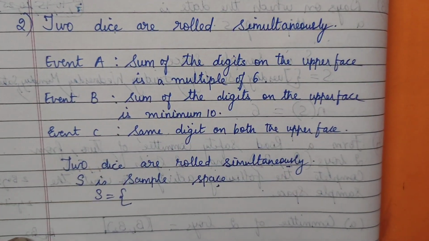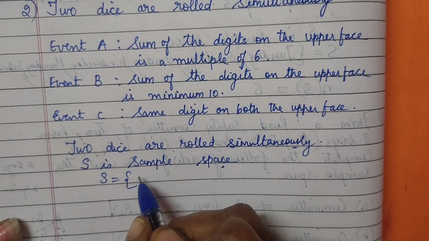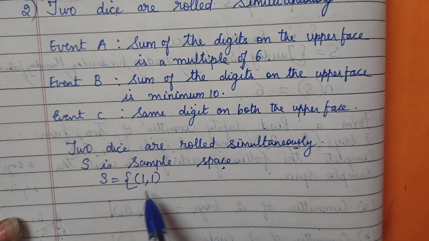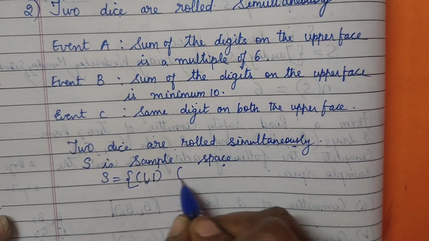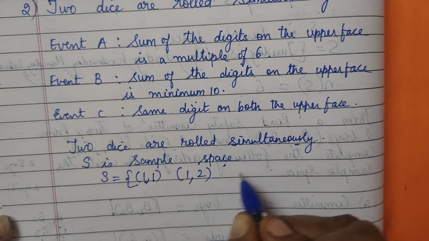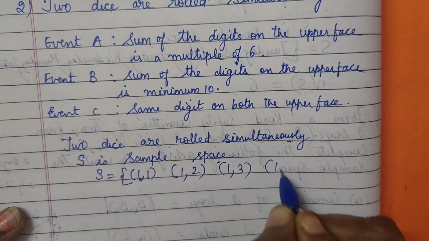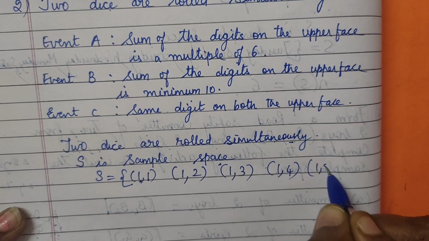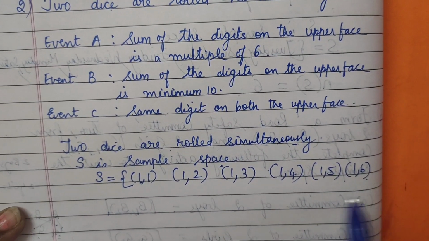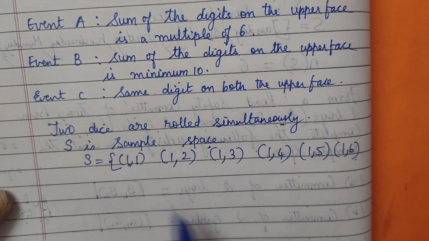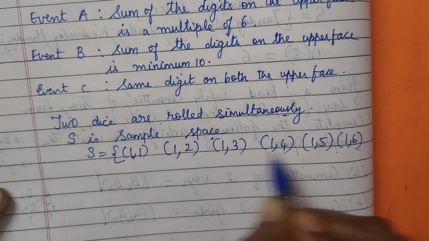Now what is this? We have combinations like this. We will start from 1, 1. What does this say? The first die has 1 and the second die also has 1. Next 1, 2. We will complete all pairs of 1: 1, 3, 1, 4, 1, 5 and 1, 6. We cannot close the curly brackets because we still have more. So now we have completed all the 1s.